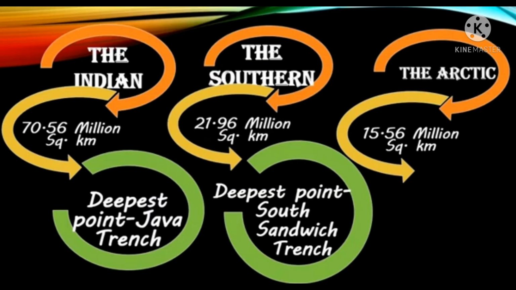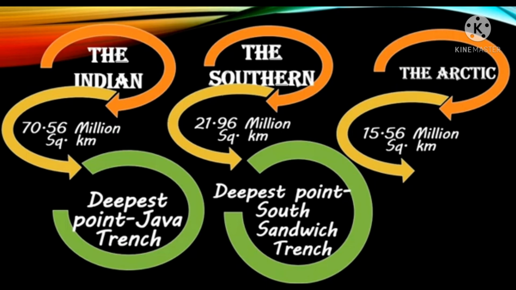The Indian Ocean. The Indian Ocean is the third largest ocean on the Earth's surface. It covers an area of about 70.56 million square kilometers. It is named after India. It is triangular in shape and bounded by Africa in the west, Asia in the north, and Australia in the east. The Andaman and Nicobar Islands, Lakshadweep, Maldives, Sri Lanka, Mauritius, and the Reunion Islands are some of the islands